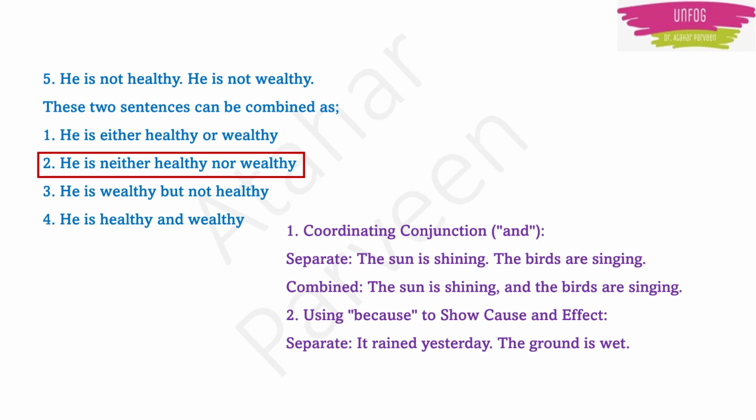In this type of sentences, you can combine using because. The ground is wet because it rained yesterday. Okay. So if you know this neither nor and because, I think that is enough to combine two sentences. More than that, I don't think they will ask anything tougher. Okay.